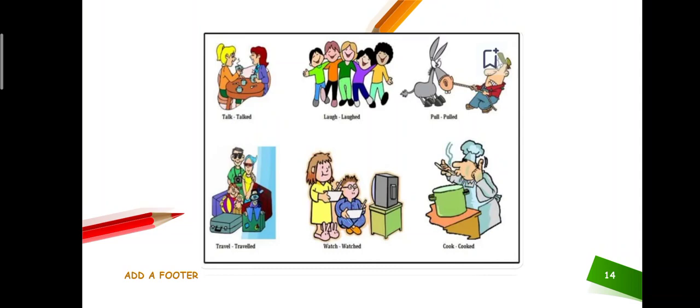Laughed, pulled, traveled, watched. Just like you are trying to tell me, ma'am, I watched the tv last night. In that situation you are talking about your past. Whenever you are talking about your past, you have to use some basic past participles. So you have to recognize what the past participle forms are and which forms are likely to be used in those situations or sentences. Okay, and cooked.